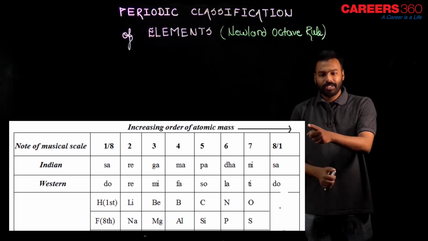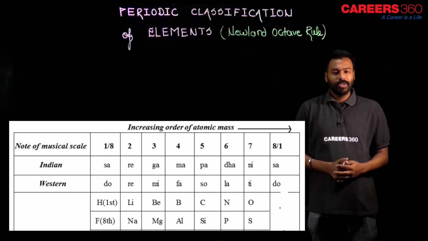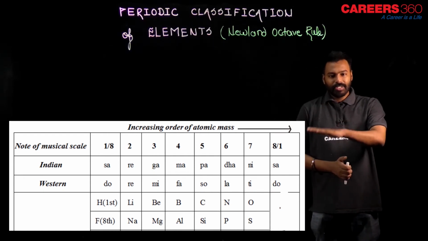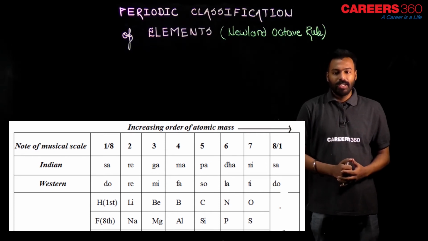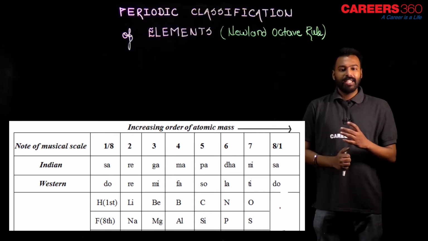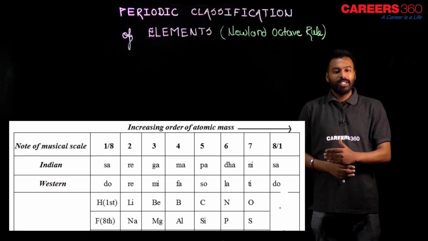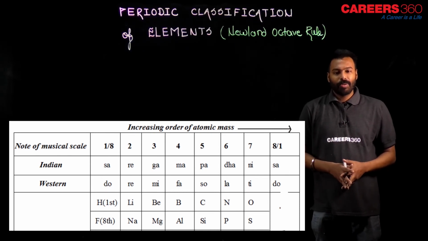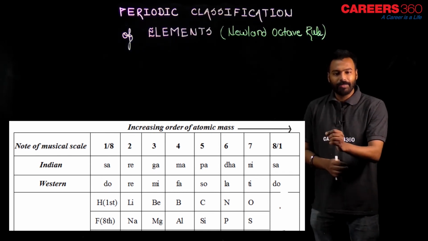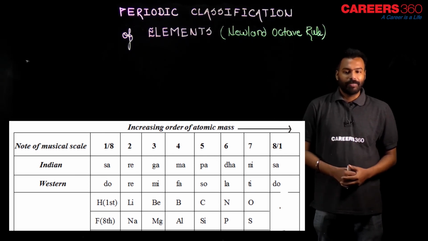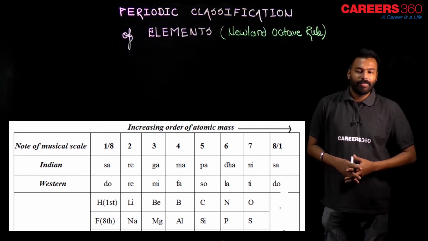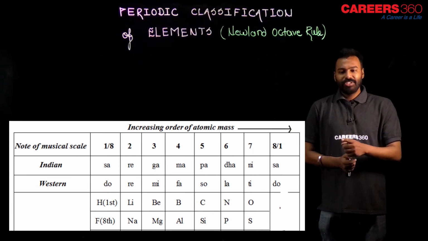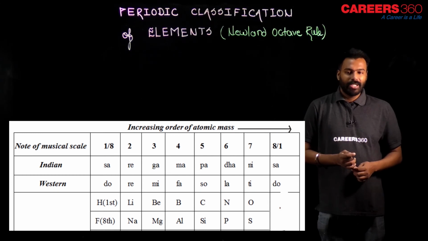So, can you see H, Li, Be, B, C, N, O. H is the first and just down to the H is F, fluorine. So, H and F, first and eighth. So, hydrogen and fluorine have the same property. Now, you can talk about lithium and sodium, they have the same property, because if you start number 1 from lithium, then your number 8 will be sodium. So, lithium and sodium will have the same property. Again, if you start number 1 from beryllium, then magnesium and beryllium both have the same property.